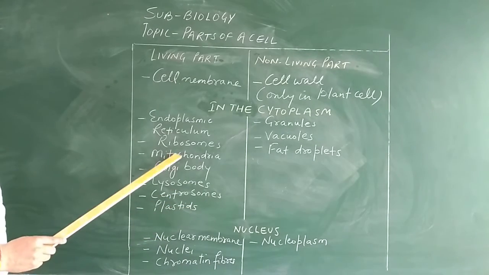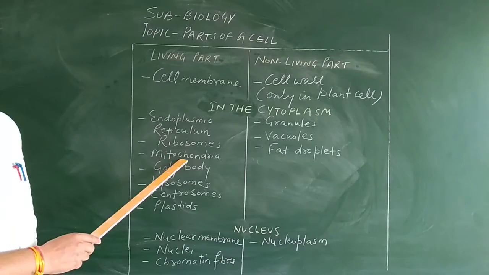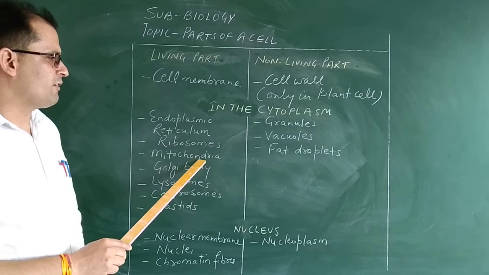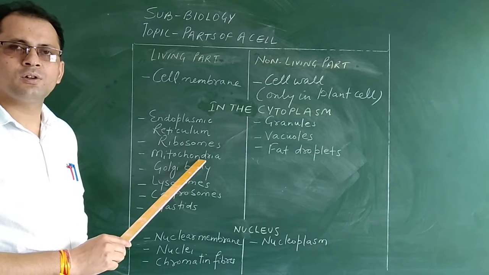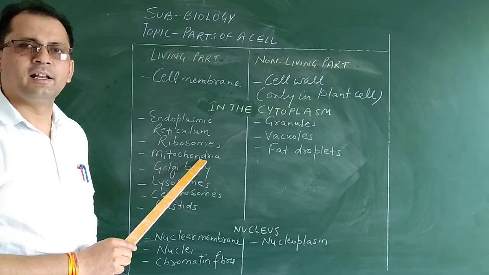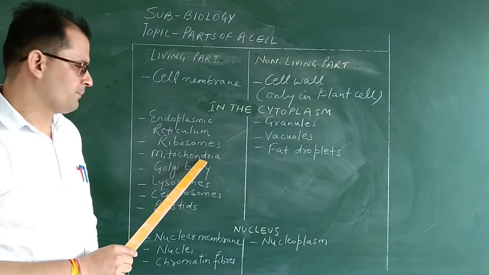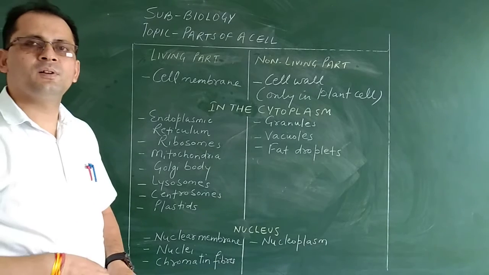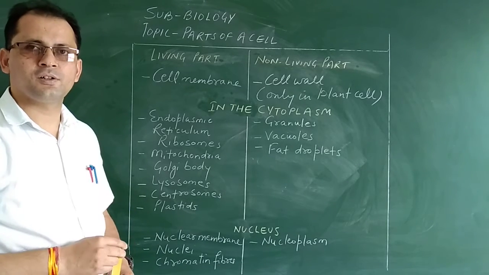Mitochondria is known as the powerhouse of the cell. It generates energy and stores it in the form of a chemical, that is ATP, adenosine triphosphate. Lysosomes are responsible for intracellular digestion.